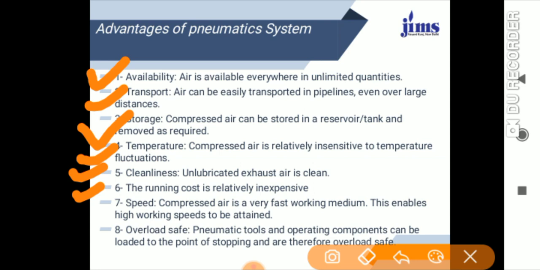And then we are talking about speed. Compressed air is a very fast working medium, so this enables high working speed to be attained. And overload safety means the pneumatic tools and operating components can be loaded to the point of a stop and are therefore overload safe.